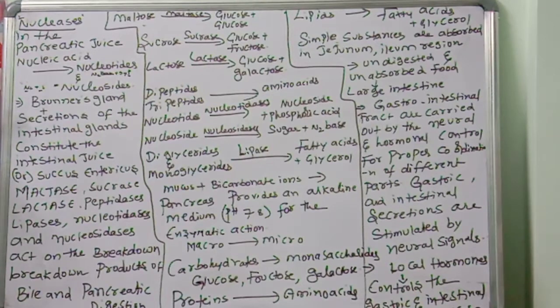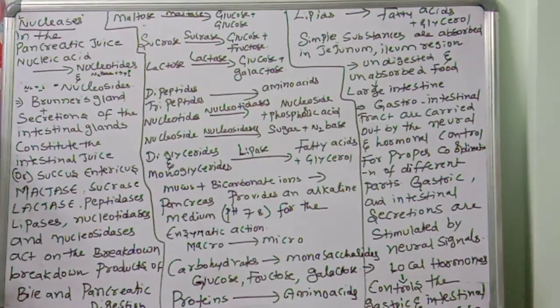These two secretions constitute the intestinal juice, or succus entericus. A very important point to remember. The secretions of Brunner's glands are present in the intestinal region, and together with the secretions of the intestinal glands they constitute the intestinal juice or succus entericus.